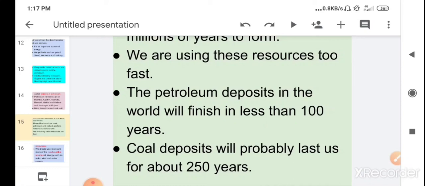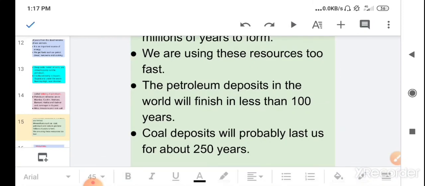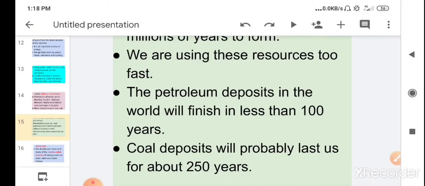Then our future generations will not get it. They will suffer because they will not get petroleum and coal. Because you know it is used as a source of energy, and if we use it in a very fast way, then it will finish in less than 100 years and less than 250 years. So children, we should conserve our mineral wealth.